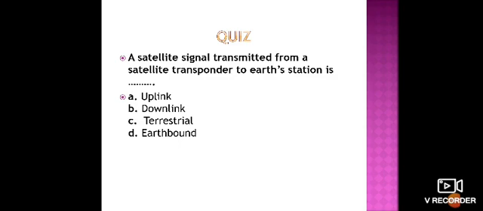The first option is uplink, the second option is downlink, the third option is terrestrial, and the fourth option is earthbound. So which option is correct? Please note this question.